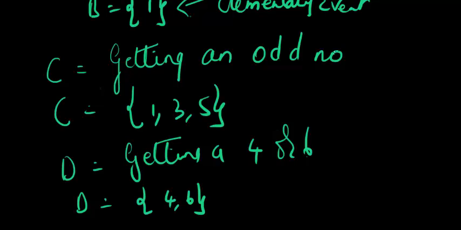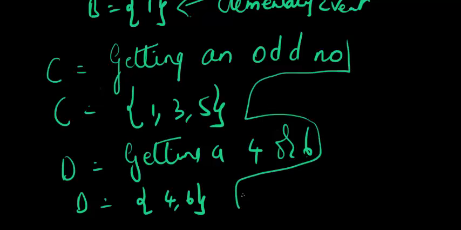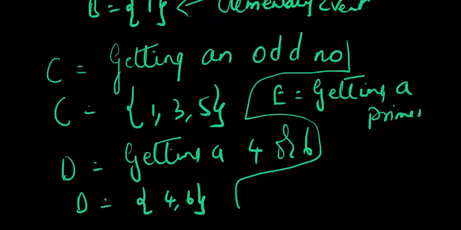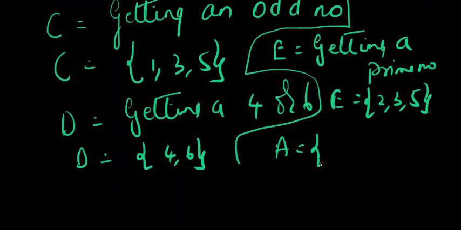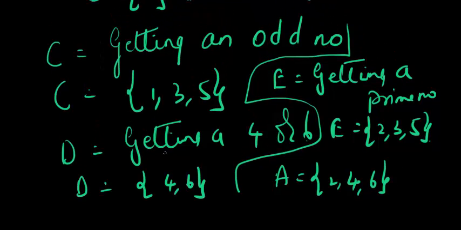And now I'm going to define another event. All these are connected, they're going to be used. E is getting a prime number. And E is going to have what? 2, 3, and 5. Now let's look at the event of getting even numbers, which was, let's take that here, A as 2, 4, and 6.